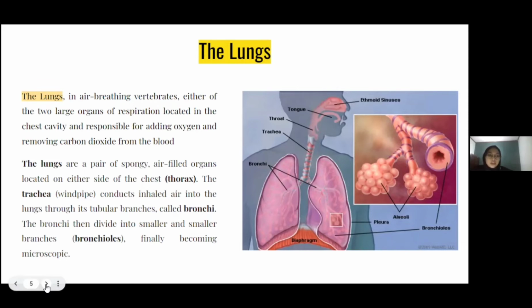The trachea or windpipe conducts inhaled air into the lungs through its tubular branches called bronchi. The bronchi then divide into smaller and smaller branches called bronchioles, which finally become microscopic.